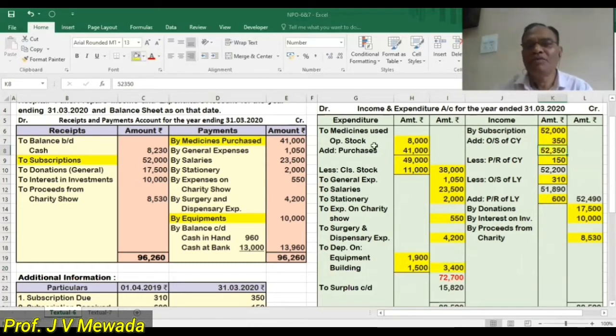Then 150 subtracted, so we got 52,200. And then again we have subtracted 310, so we got 51,890, and at last we added 600, so we got 52,490. Now this subscription and all that, you can do the formula as per your convenience.